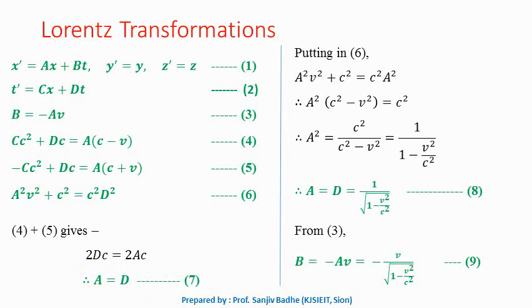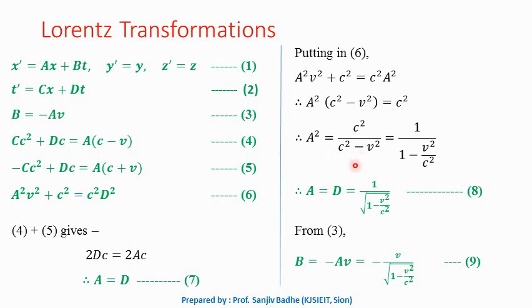Let us put equation number 7 in equation number 6 now. So we will replace d by a here. We can write a square v square plus c square is equal to c square d square, where d is replaced by a. Just rearrange the terms: a square into c square minus v square is equal to c square, and therefore a square is equal to c square upon c square minus v square. This can be written as 1 upon 1 minus v square by c square.